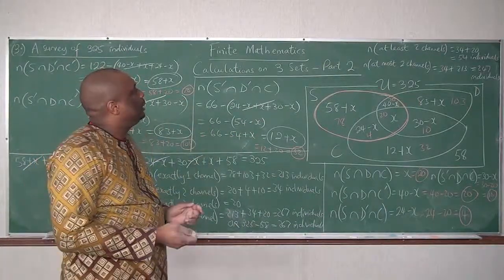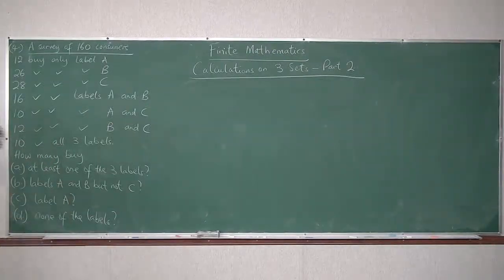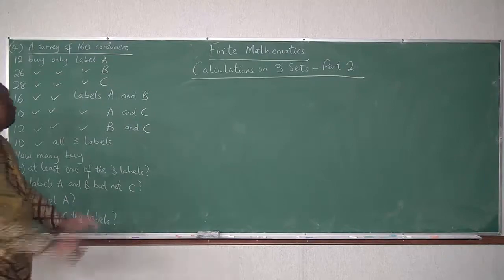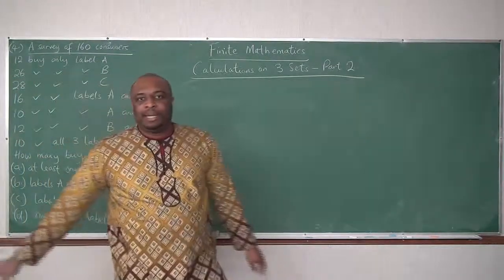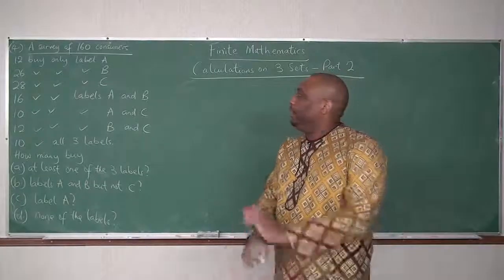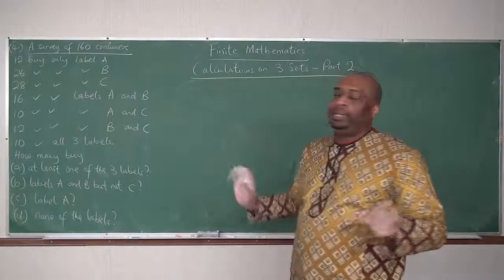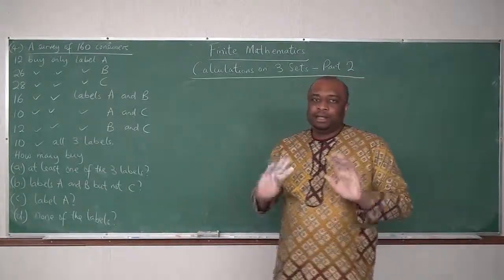Let's go ahead and do question 4. A survey of 160 consumers. 12 consumers buy only label A. 26 consumers buy only label B. Now, in this question, it has only.